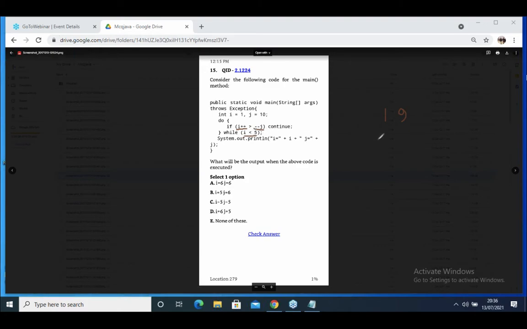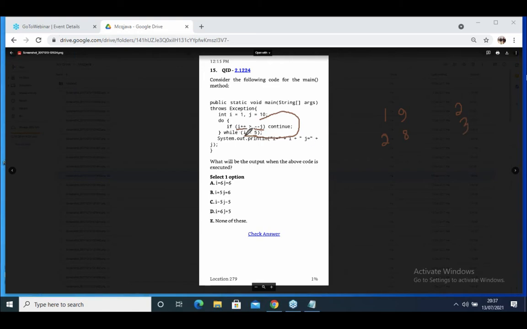What is the value in i? 2. Okay, is 2 less than 5? Yes. Repeat here, i++. What is the value of i? 2. What does the j value become? 8. Clear? Then it becomes